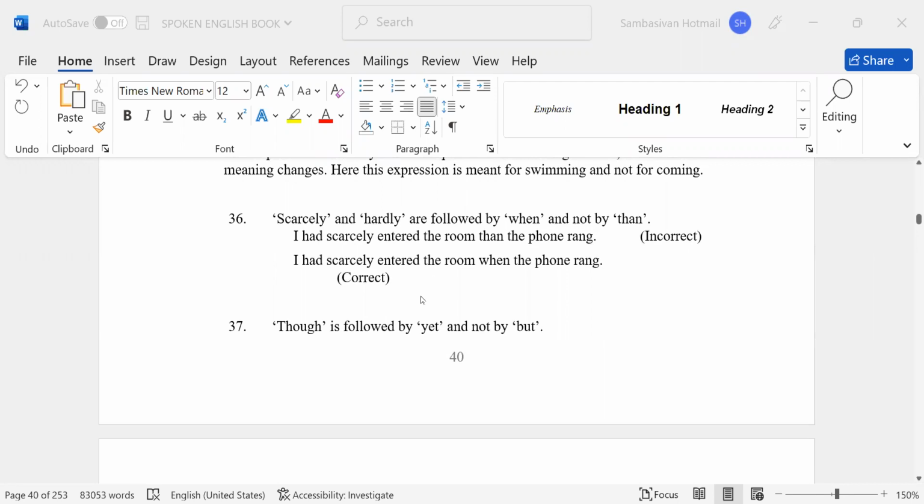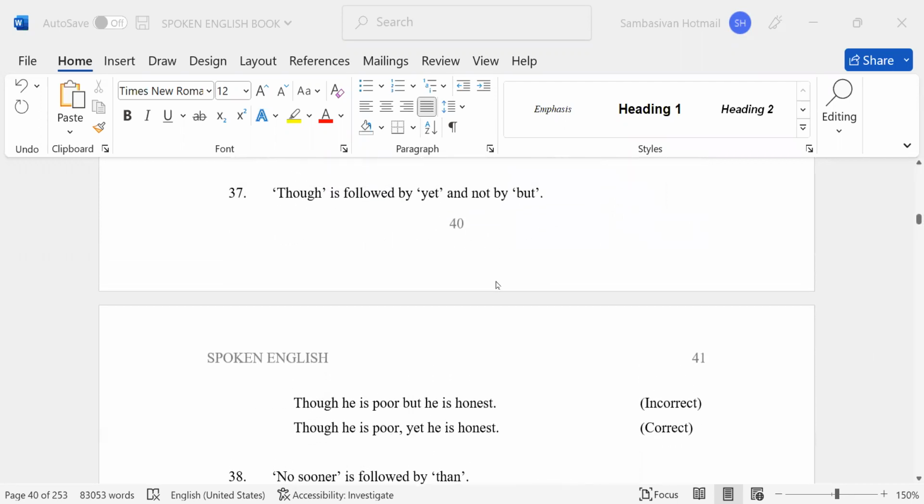Scarcely. Scarcely and hardly are followed by when and not by then. I had scarcely entered the room than the phone rang. Incorrect. I had scarcely entered the room when the phone rang.